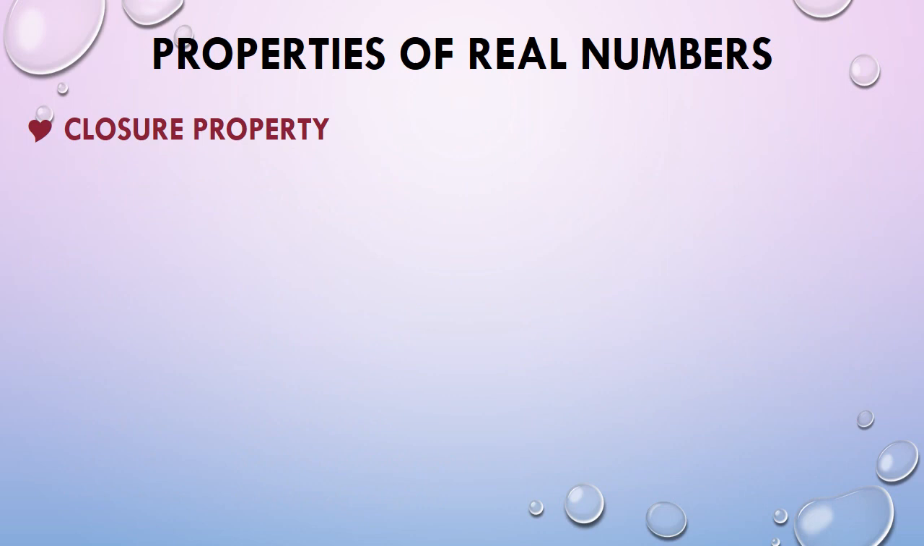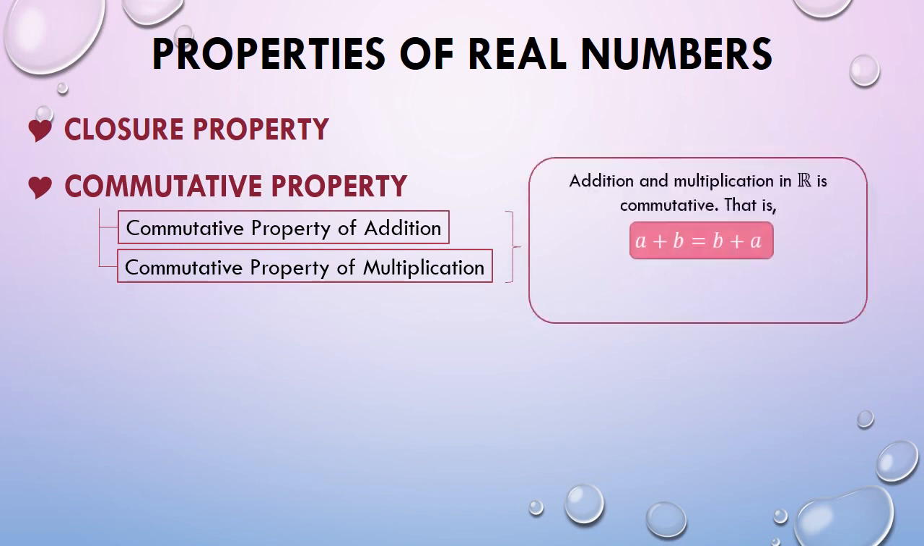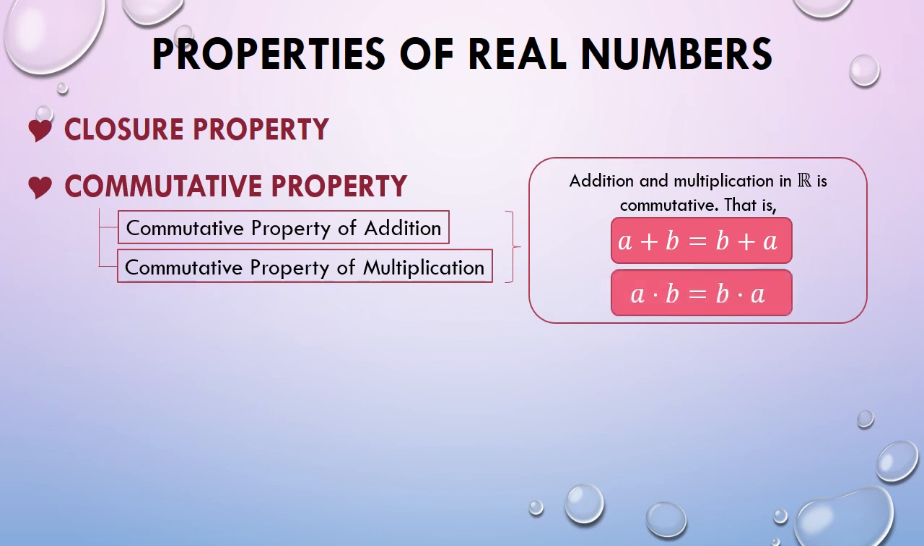The second property is commutative property. This is also categorized into two, the commutative property of addition and the commutative property of multiplication. So for this, we have this one for commutative property of addition and this one for the commutative property of multiplication. Observing these equations given by comparing the order of the variables a and b on both sides of the